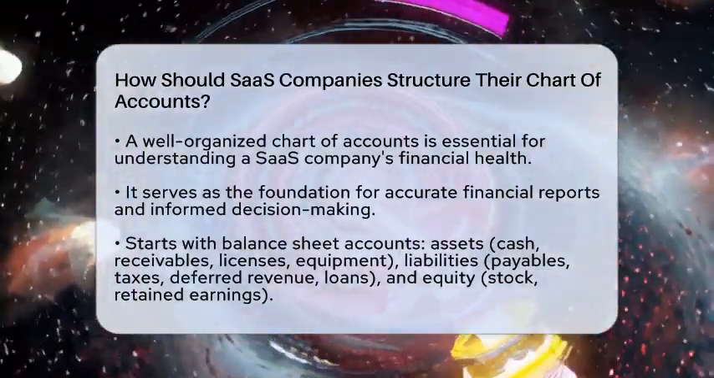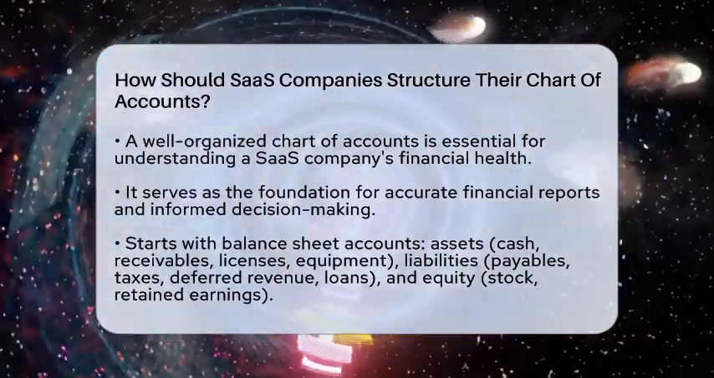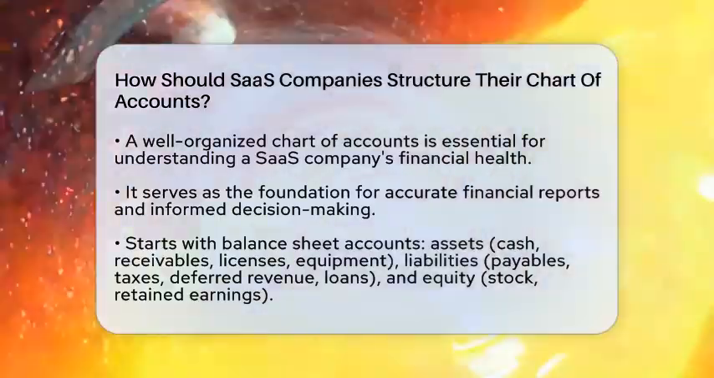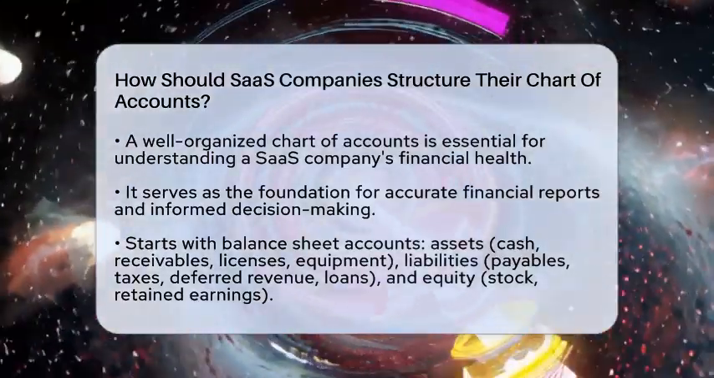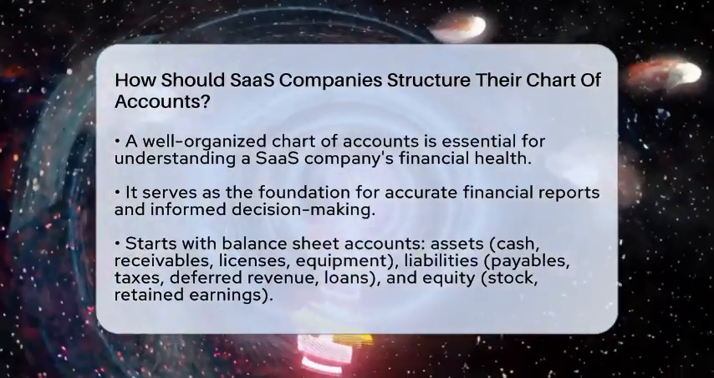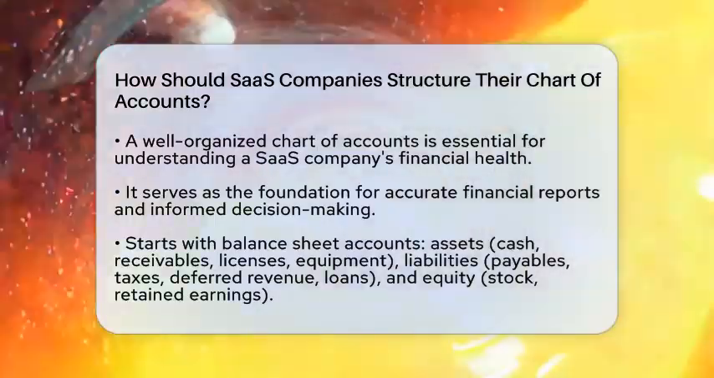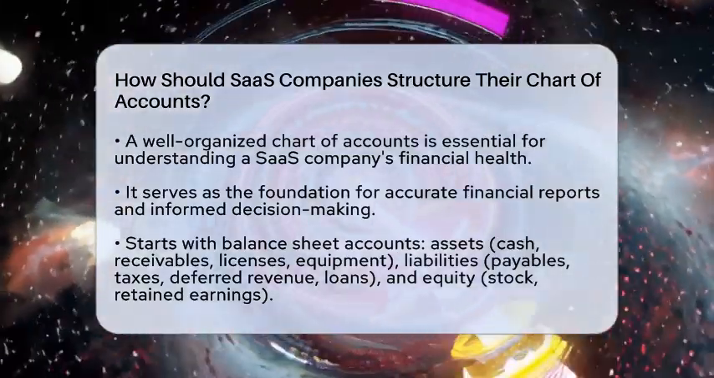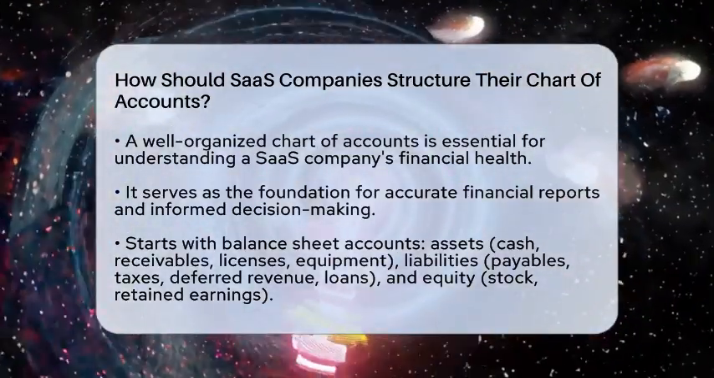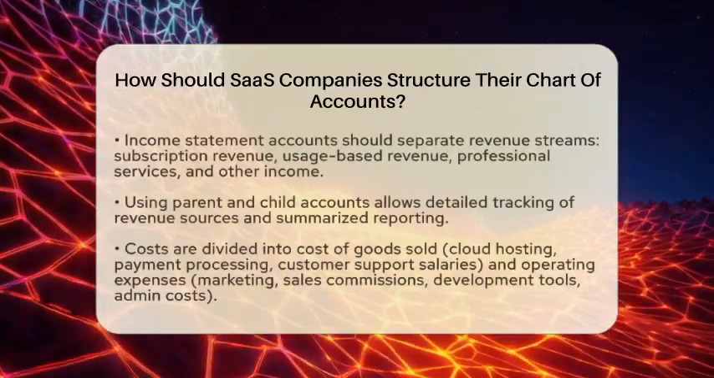First, think of the structure starting with the balance sheet accounts. These include assets like cash, accounts receivable, which are payments owed by customers, software licenses, and equipment like computers. Liabilities cover debts such as accounts payable, taxes payable, deferred revenue, which is money received before delivering the service, and loans. Equity accounts include common stock, preferred stock, retained earnings, and additional capital contributions.